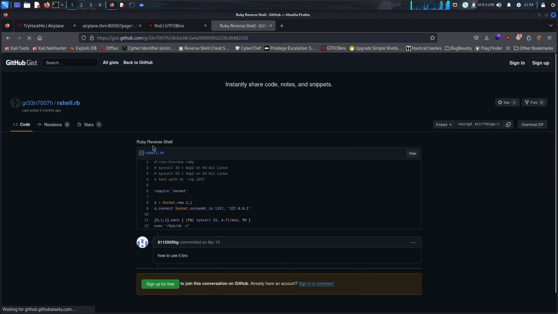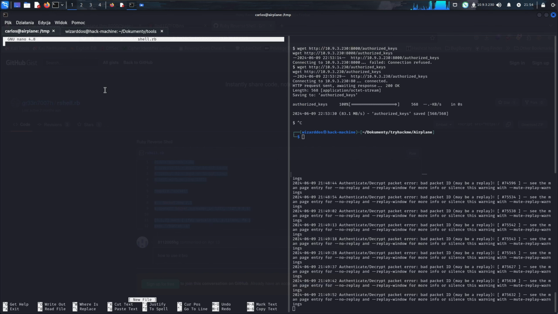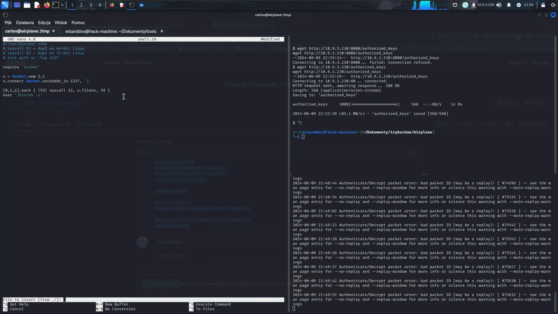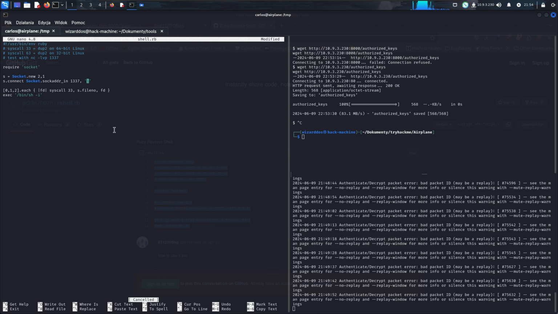I have it saved here. This one has worked well for me, so that's it. It's linked in my article as well, for you to copy. Paste. The port is here, it's 1337. I don't really care. But we need to change this IP from localhost to our one. So 10.9.3.30.